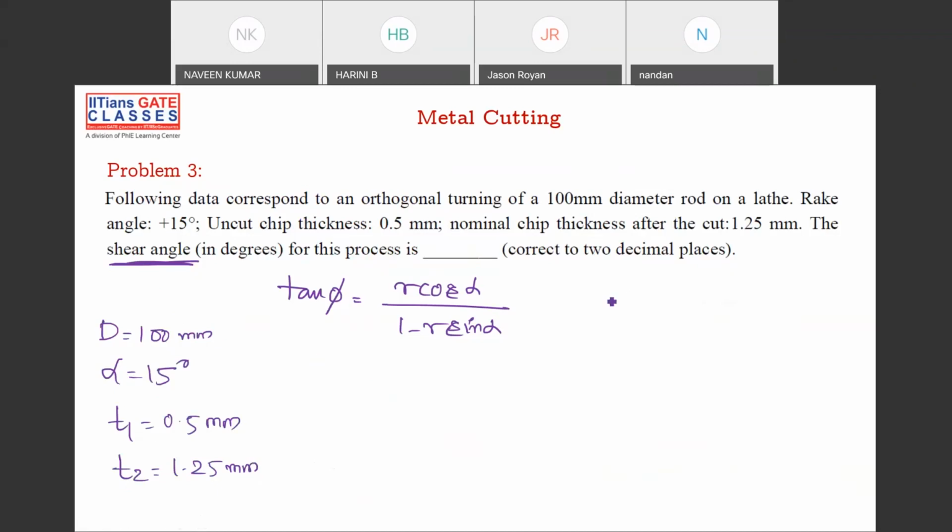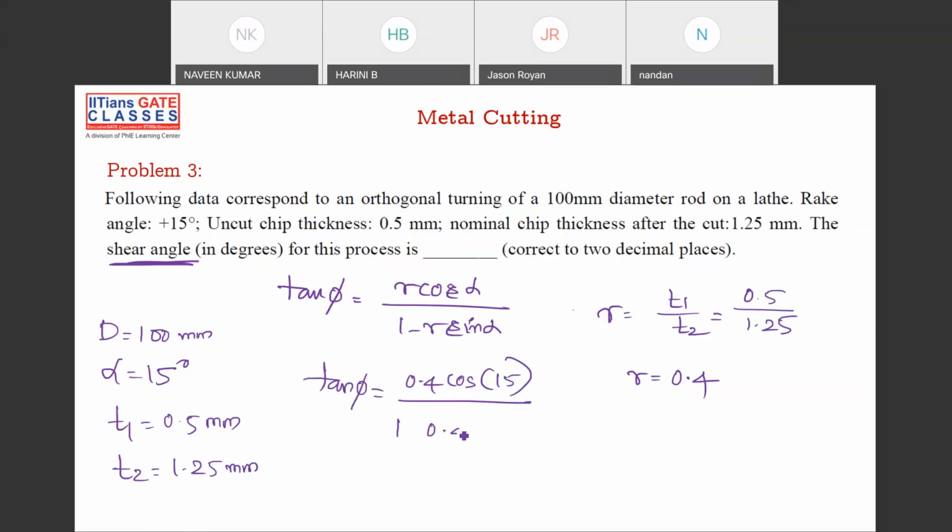Okay, so obviously you have to find the R. R is equal to T1 by T2, that is 0.5 by 1.25. So the R value, the 0.5 by 1.25 will give you 0.4. Once you got R, simply you can write tan phi is 0.4 cos 15 divided by 1 minus 0.4 into sine of 15. And then you can find this total value.